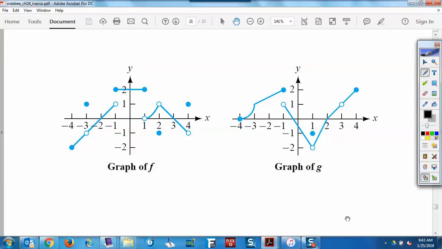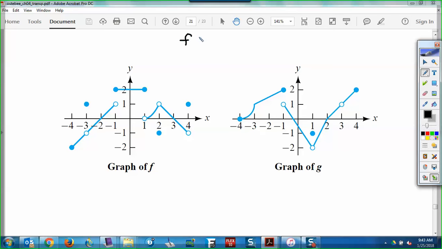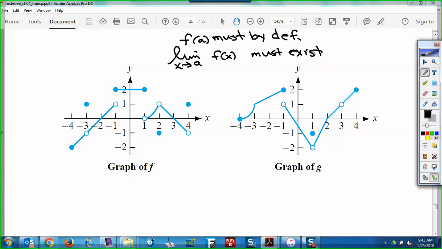Okay, so first of all, I just talked about where this function is continuous. Now, I'm not going to quiz you on Tuesday about the definition of continuous, but it's something we've done before and we should know. And remember, there were 3 parts. To be continuous at point A, f of A must exist, or must be defined. There must be an output. The limit as x approaches A of the function must exist. And then those 2 things must be the same. Those were the 3 things you needed to be continuous.